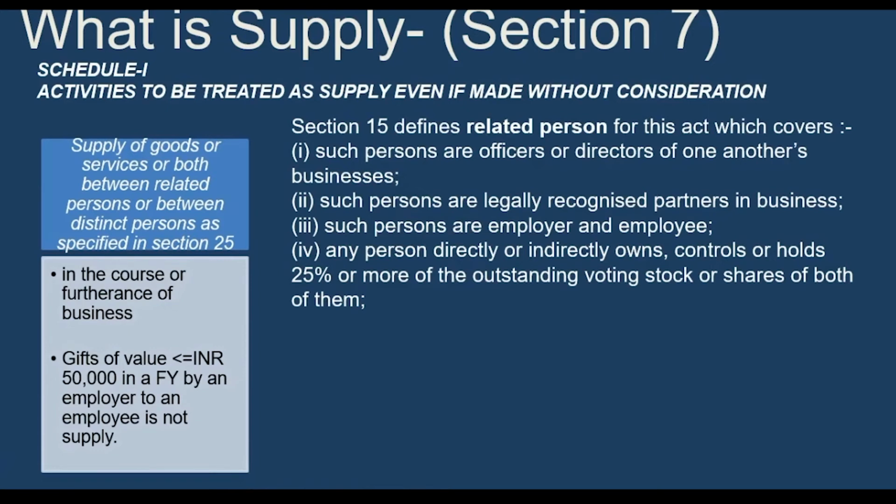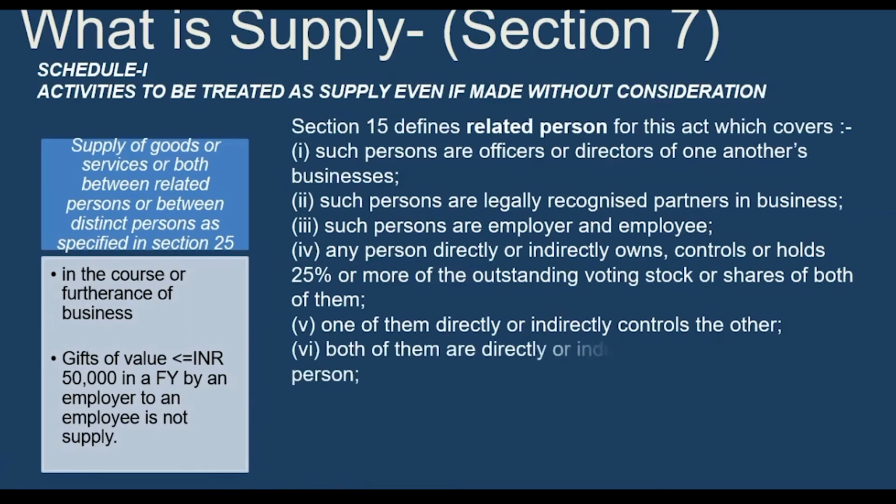Don't worry, we'll discuss this in detail in a different chapter. One of them directly or indirectly controls the other. This is like holding a subsidiary company. Both of them are directly or indirectly controlled by a third person. So it is a holding company having one subsidiary and another subsidiary, so there is an indirect way of control.